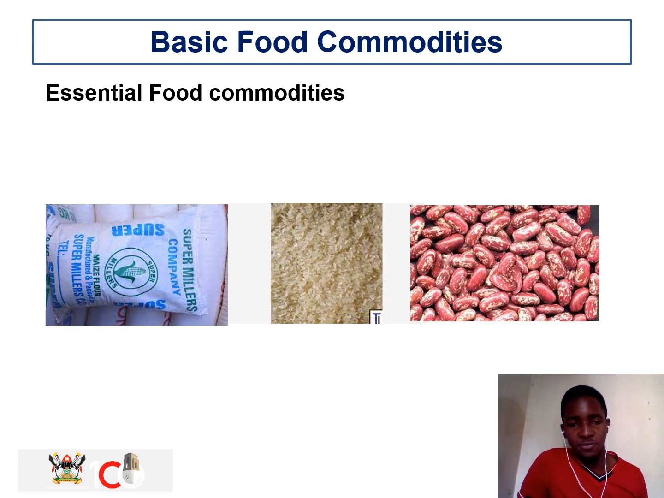When we talk about basic food commodities, we mean the food commodities that we use in our daily life. An example is posho, which is prepared and used every day, and people normally eat it alongside rice and beans.